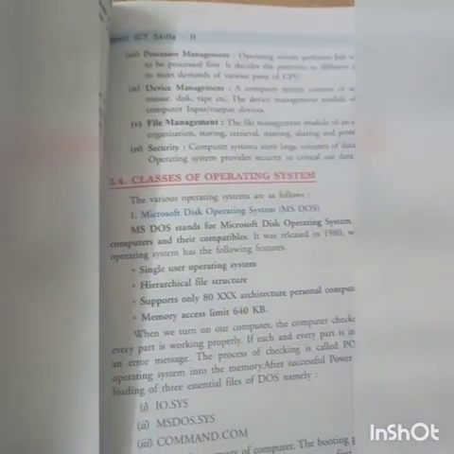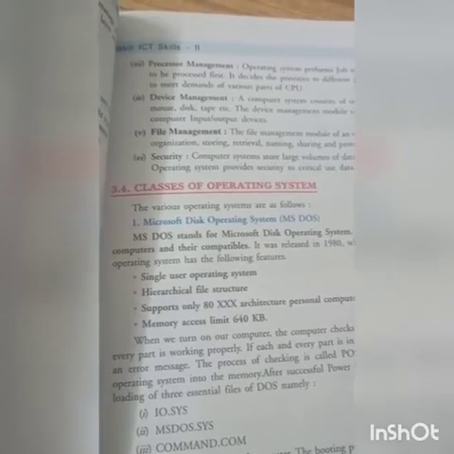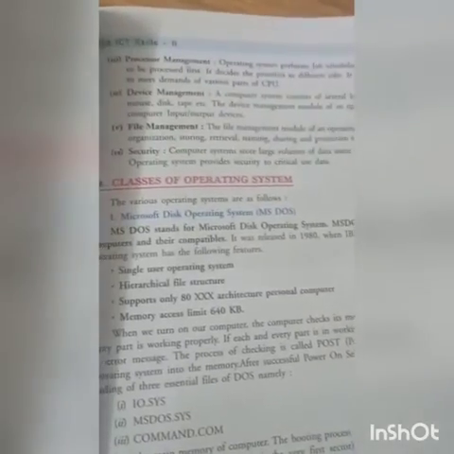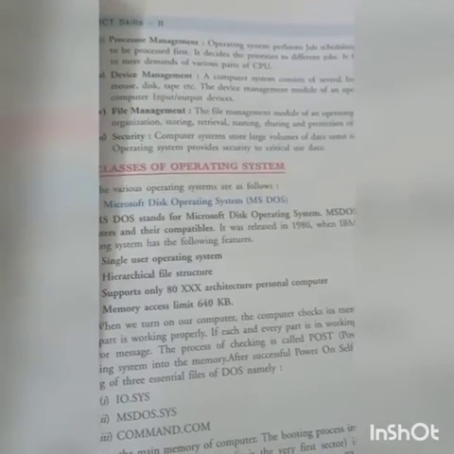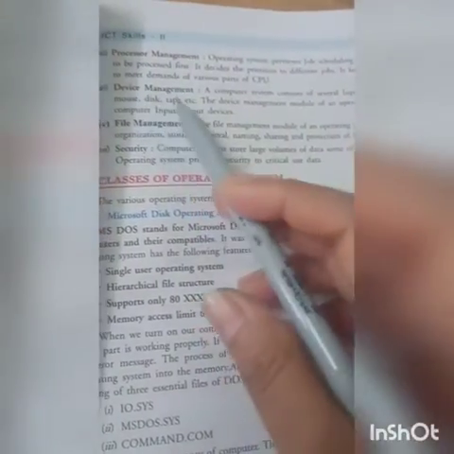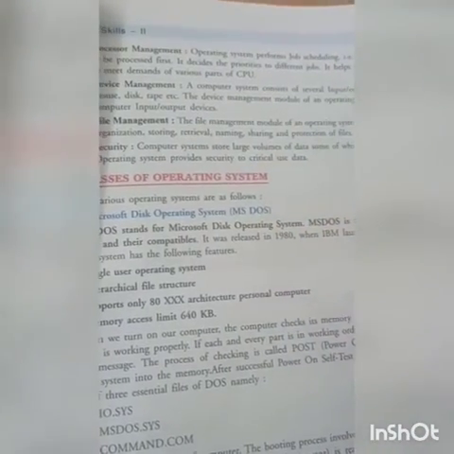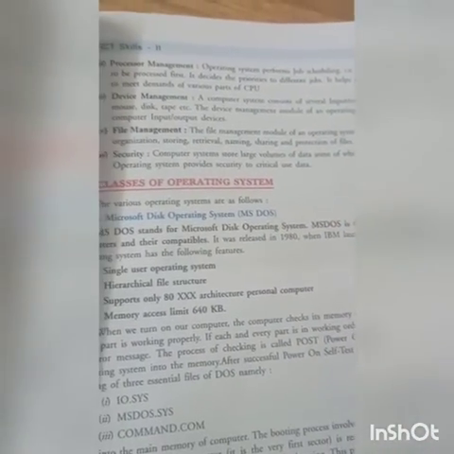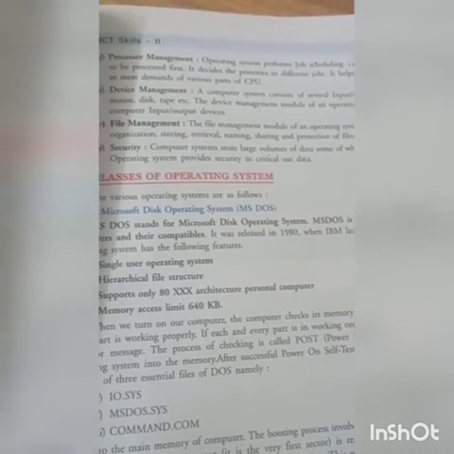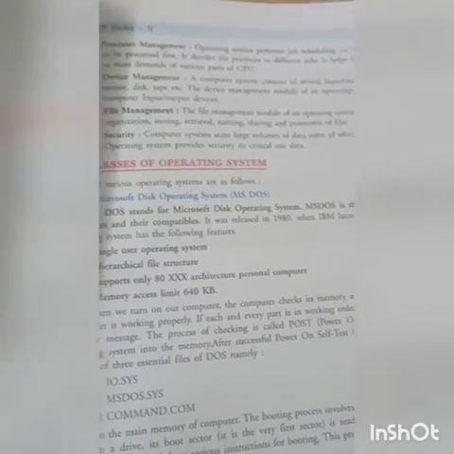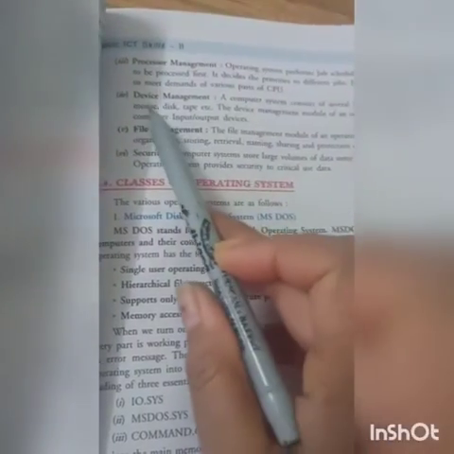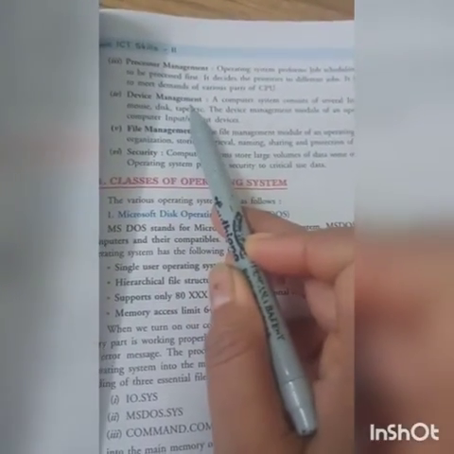Next is the device management. A computer system consists of several input and output devices. Input output devices, you can say, children, keyboard, mouse, your printer, your disk drive, each and everything is in the device management. So the device management module of an operating system takes care of controlling all your peripheral devices. So this work is done by the device management.